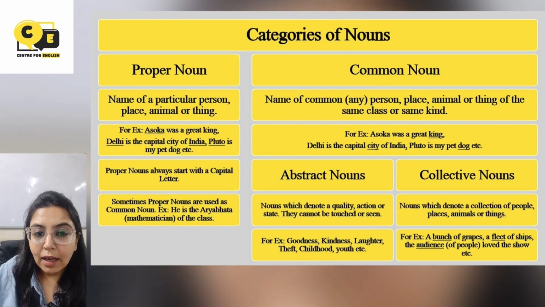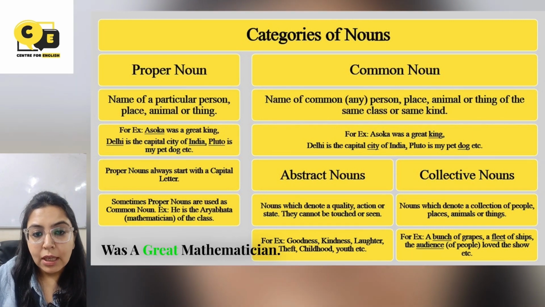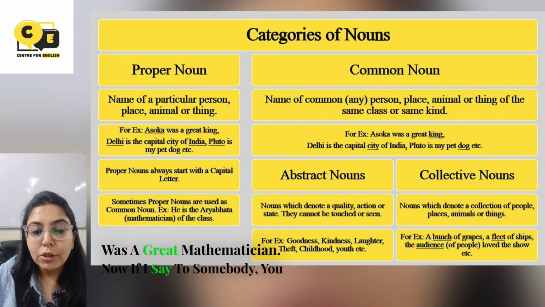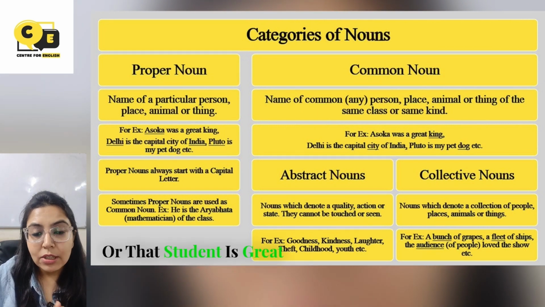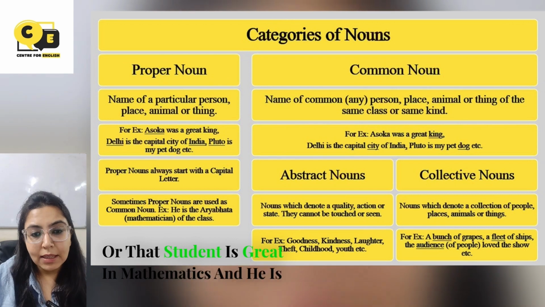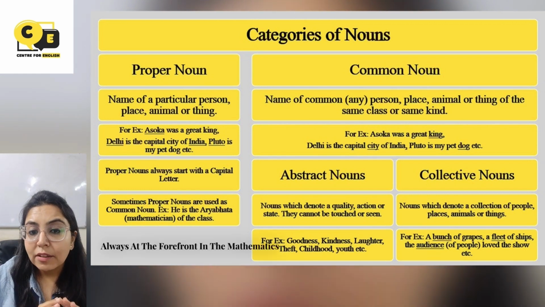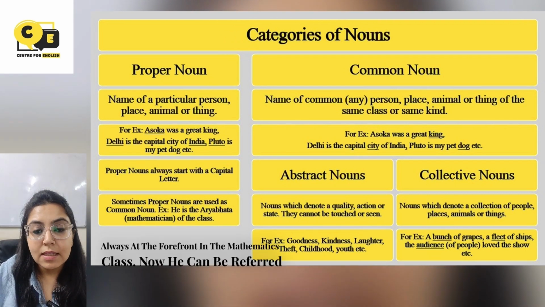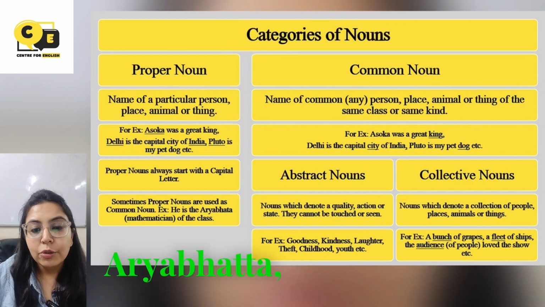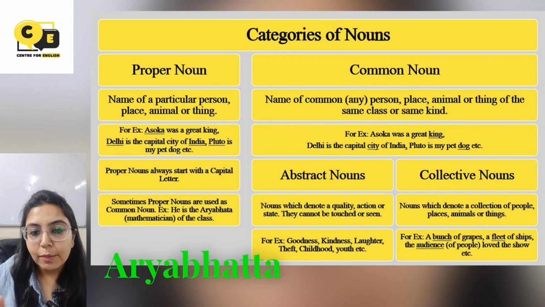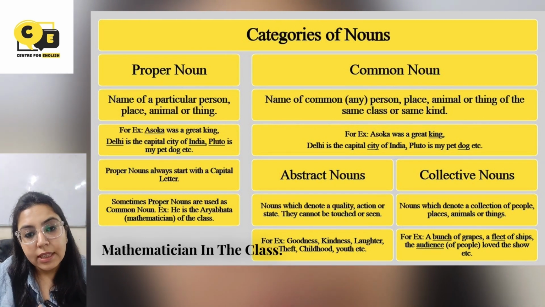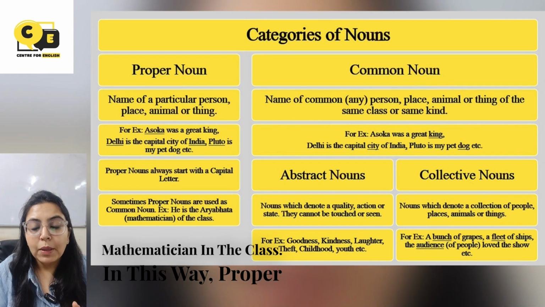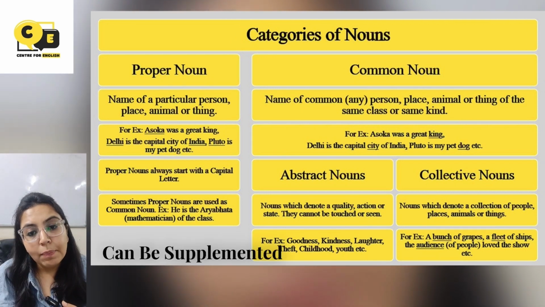For example, Aryabhatta was a great mathematician. Now if I say to somebody, you are the Aryabhatta of the class, that means that person or that student is great in mathematics and he is always at the forefront in the mathematics class. Now he can be referred to as the Aryabhatta of the class. That means he is the great mathematician in the class. In this way, proper nouns can be supplemented as common nouns.